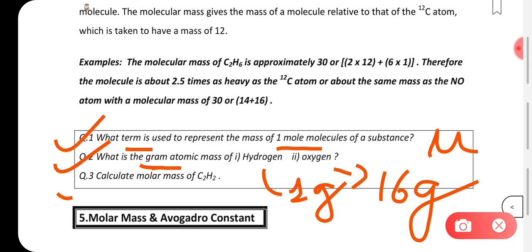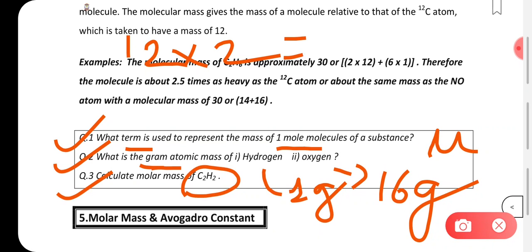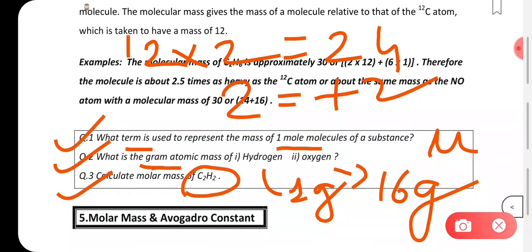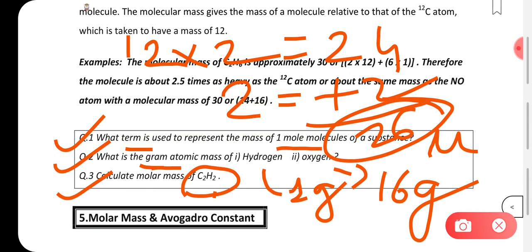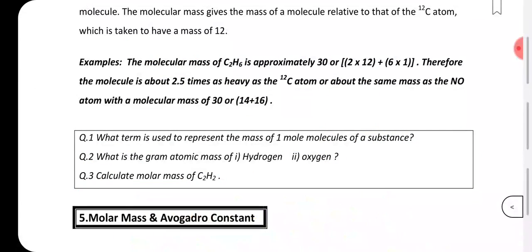Okay, calculate the molar mass of C2H2. So carbon, you know, atomic mass is 12, and how many are there in number? There are 2. So 2 carbons are there, you get 24. And you see there are 2 hydrogens also, so you have to add 2. So 24 plus 2, you get 26. So here the answer for this one will be 26.